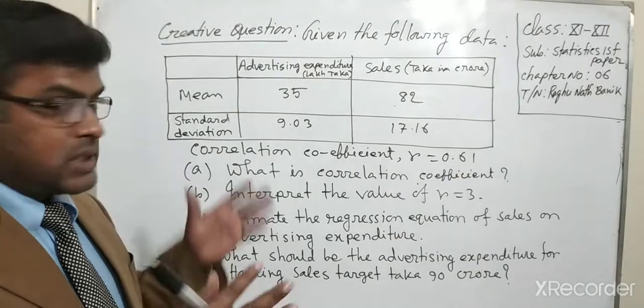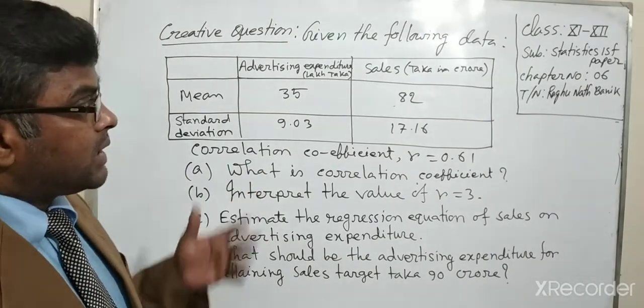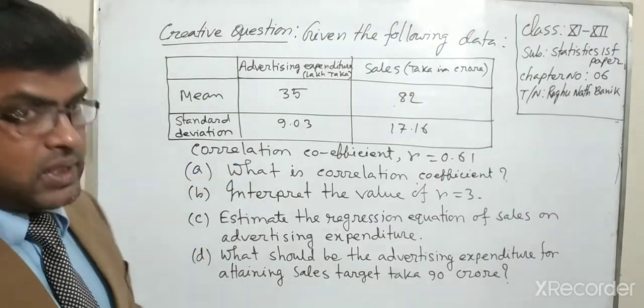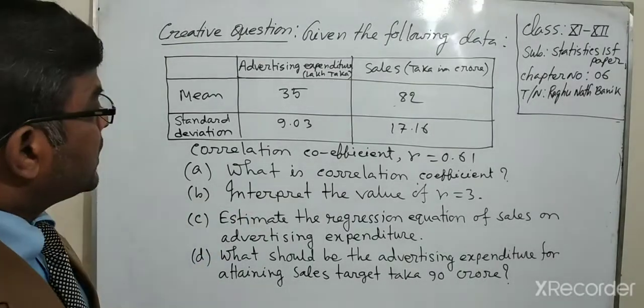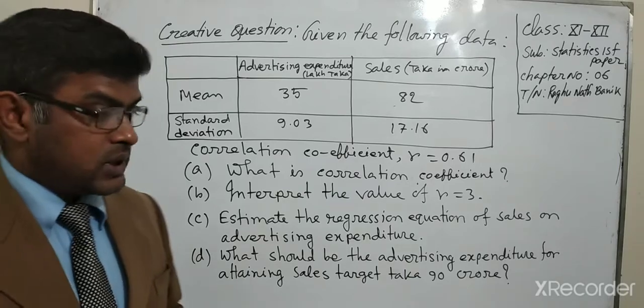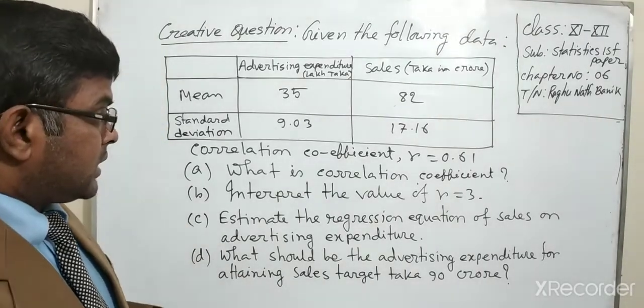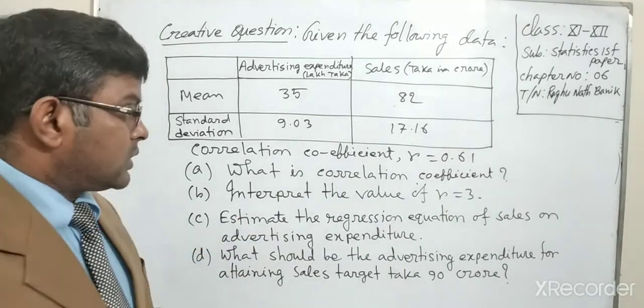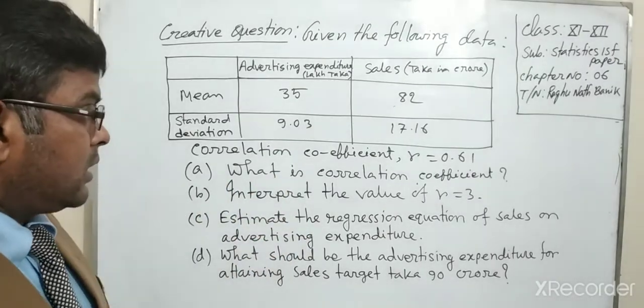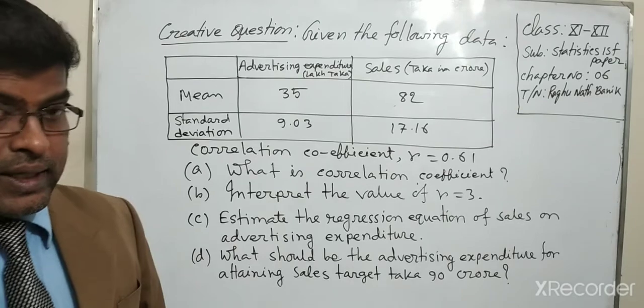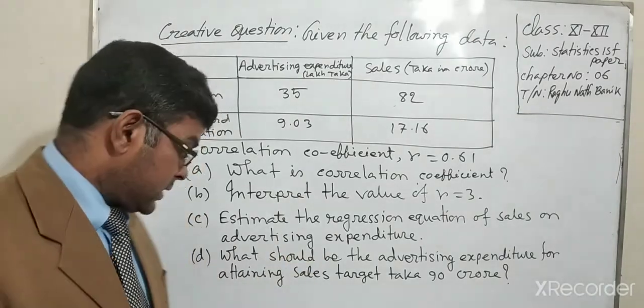Now I will discuss it again. We know that it's bivariate data. Here we select two variables, one variable is x and another variable is y.